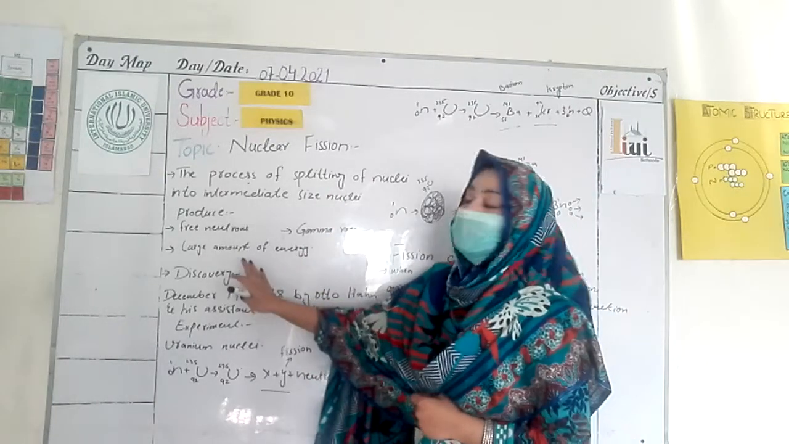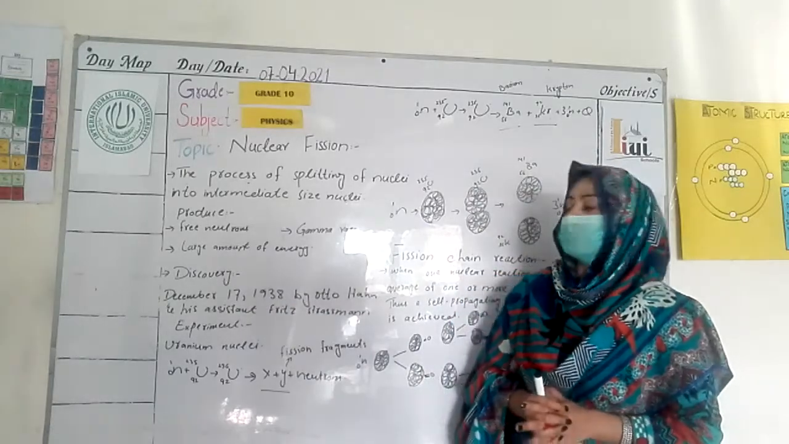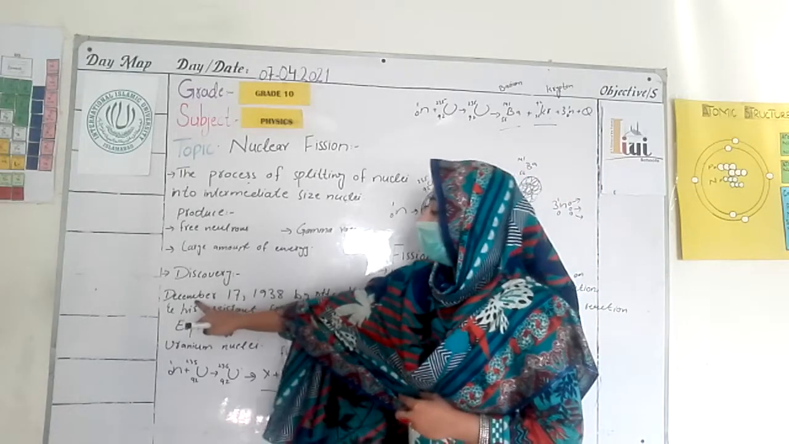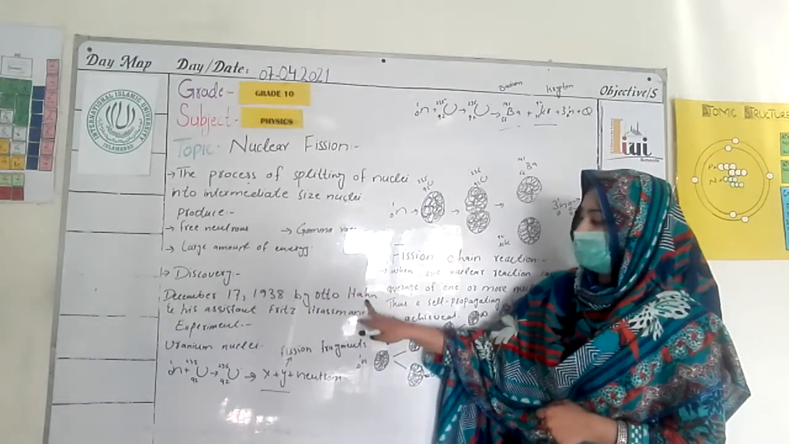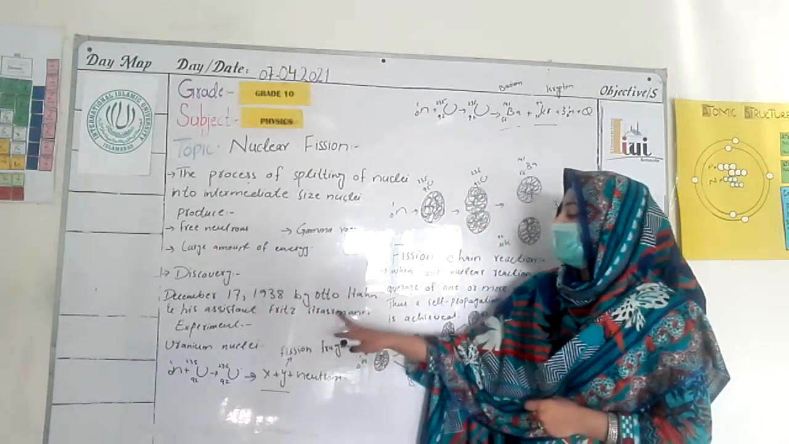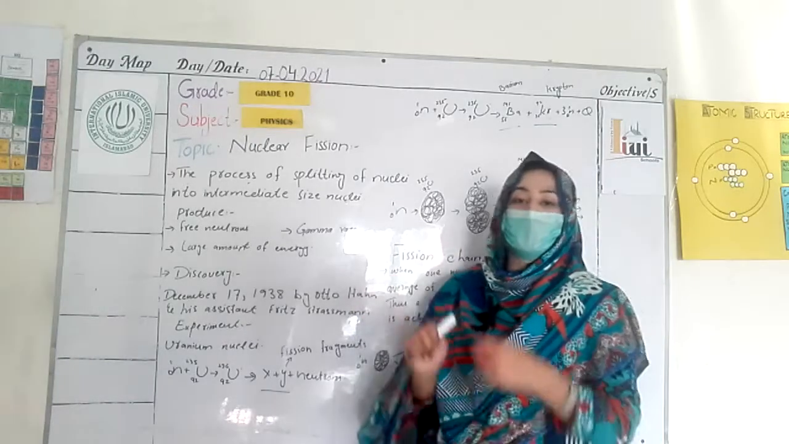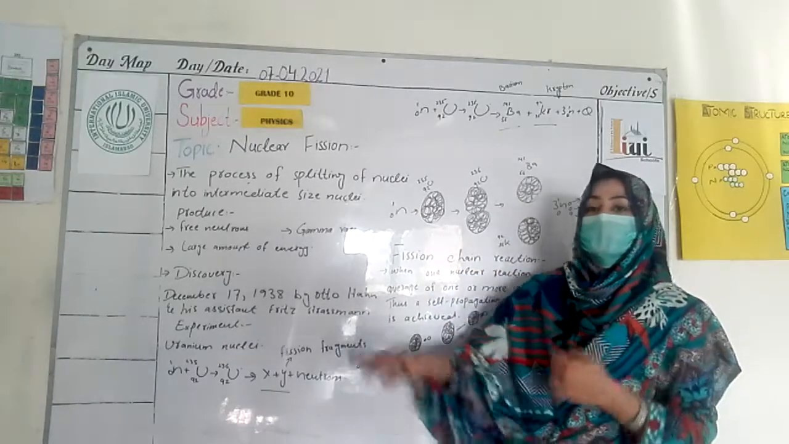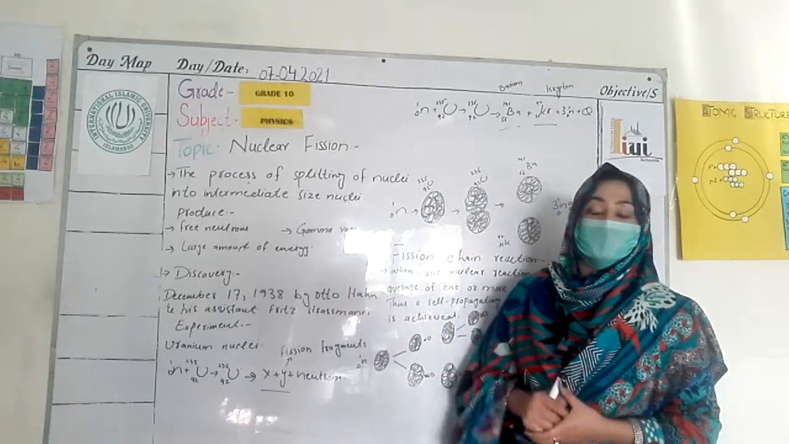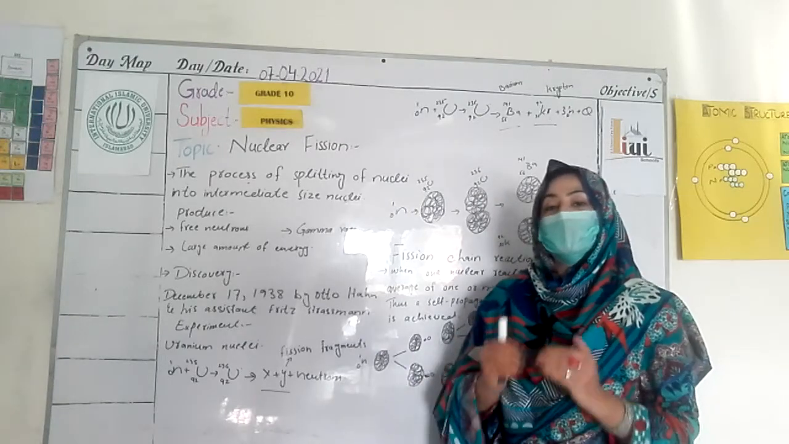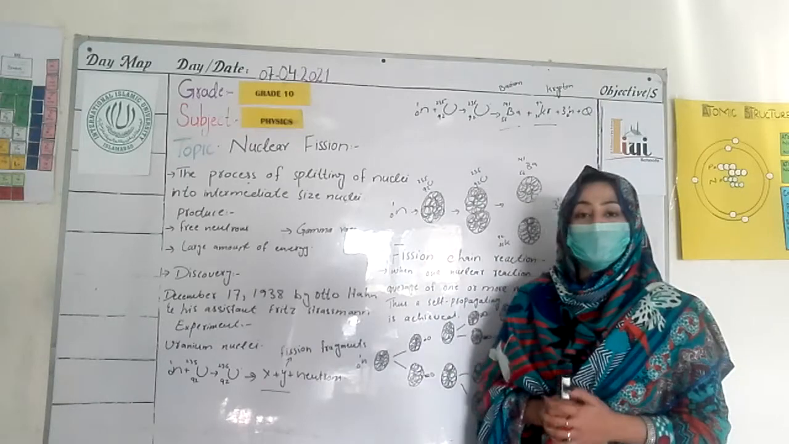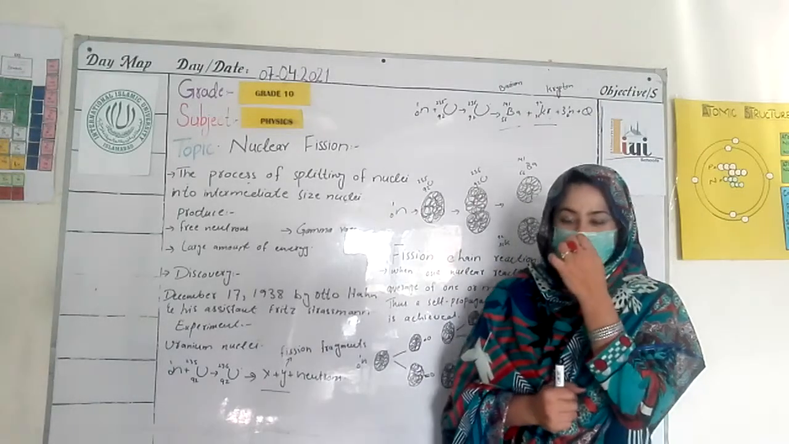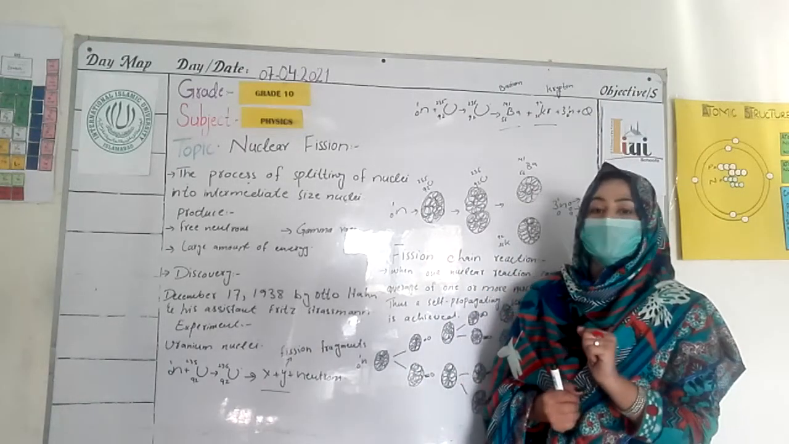Now, who discovered nuclear fission? In December 1938, it was discovered by Otto Hahn and his assistant Fritz Strassmann. Both scientists discovered this type of nuclear fission. The experiment was based on uranium nuclei. They took a uranium nucleus.